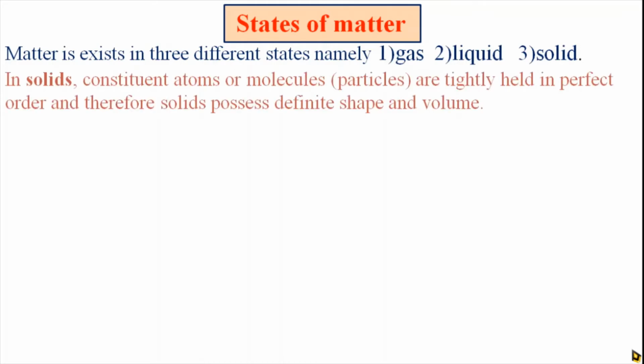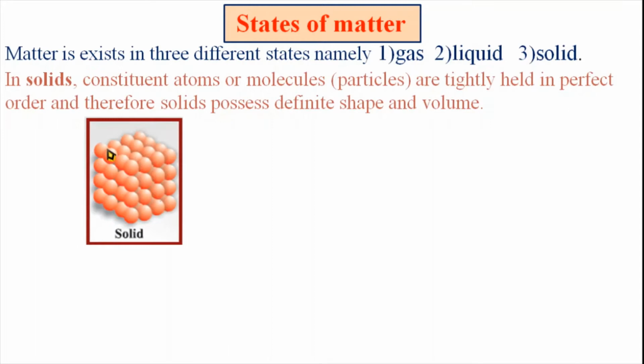Then what is a solid? In a solid, constituent atoms or molecules, commonly called particles, are tightly held in a perfect order and therefore solids possess definite shape and volume. In case of a solid, the particles, that is the atoms or molecules, are tightly held, compactly arranged in a perfect order like this.